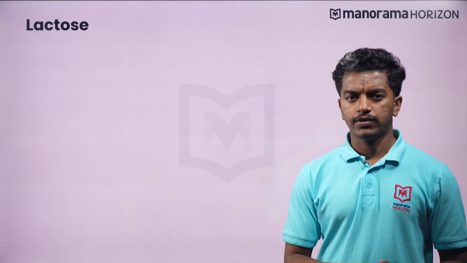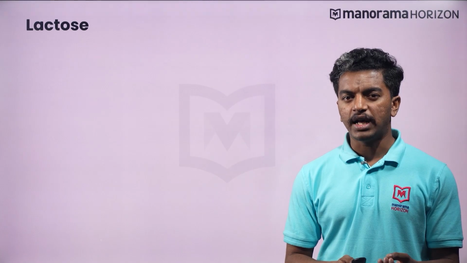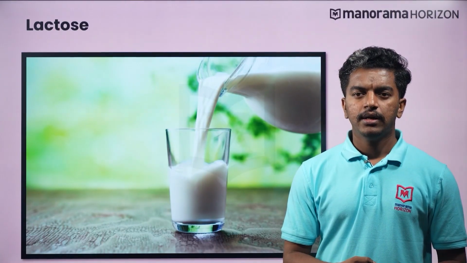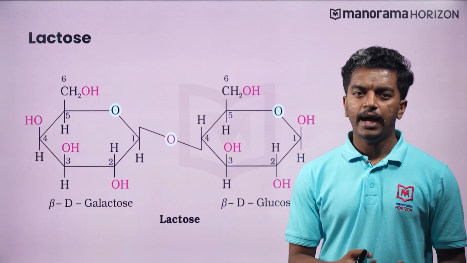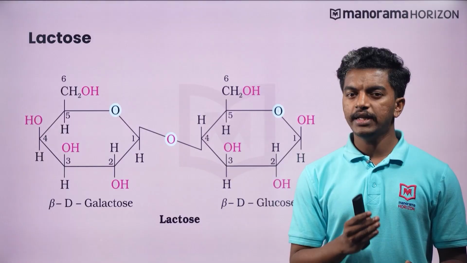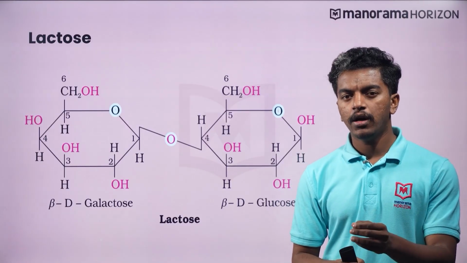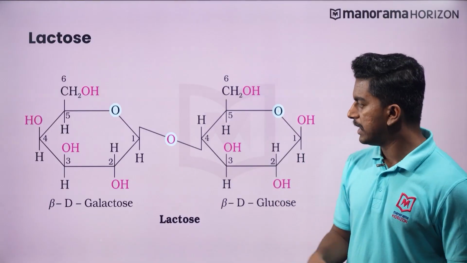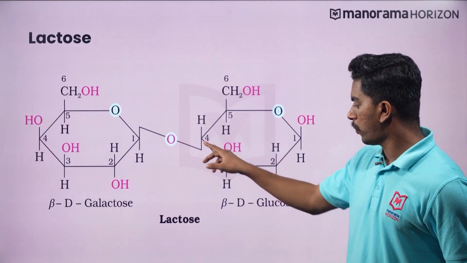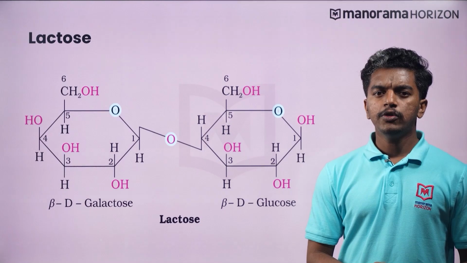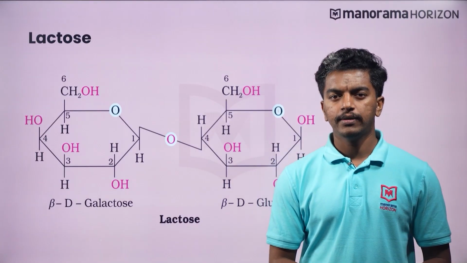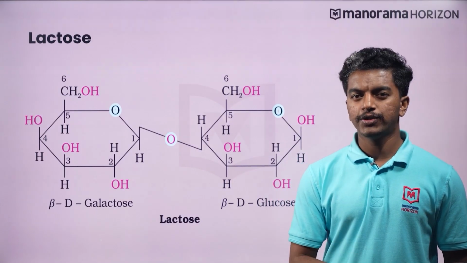Now, let us learn about lactose. Lactose is more commonly known as milk sugar, since this disaccharide is found in milk. Here you can see the structure of lactose in detail. Lactose is composed of beta D galactose and beta D glucose. Here, the glycosidic linkage is formed between C1 of galactose and C4 of glucose, as you can see here. C1 of the beta-D galactose is connected through this glycosidic linkage to the C4 of the beta-D glucose. Similar to the structure of maltose, a free aldehyde group may be produced at the C1 of the glucose unit. Hence, lactose is also a reducing sugar.